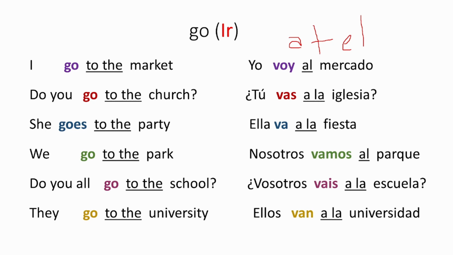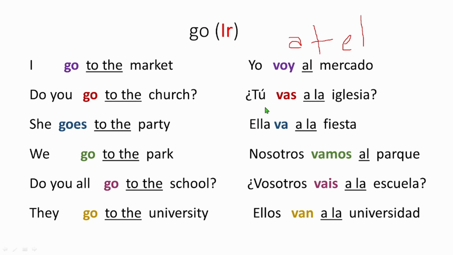Simple. All right, perfect. So if you say she goes to the party, then ella va a la fiesta. Ella va a la fiesta. Okay, va for third person. We go to the park. Nosotros vamos al parque. Vamos al parque. Do you all go to the school? ¿Vosotros vais a la escuela? ¿Vais a la escuela? Okay. Now they go to the university. Ellos van a la universidad. Okay. So you know how it's been used.